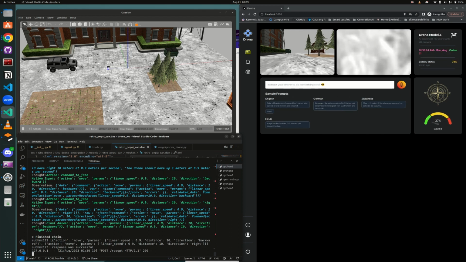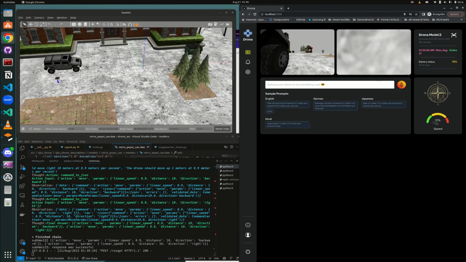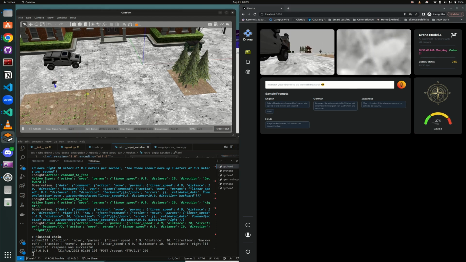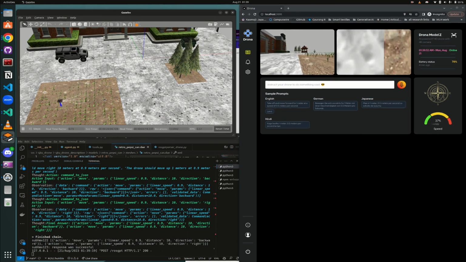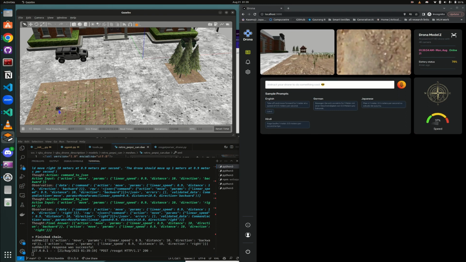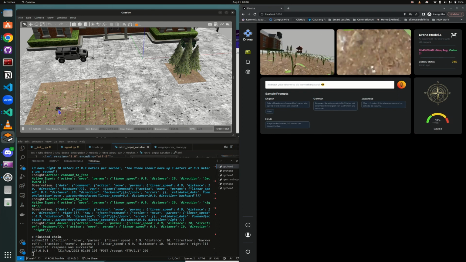As you can see, it's moving to the cornfield. Let me just refresh the page here. As you can see, the live camera feed of the drone is being registered on the web application. And the drone went back 10 meters and then it goes to the right to the cornfield. So the use of drones can be very beneficial in farms, specifically in the case of inspecting crops or spraying pesticides, and it can become very easy with a tool such as Drona, where you can just ask the drone to inspect the field based on just natural language.